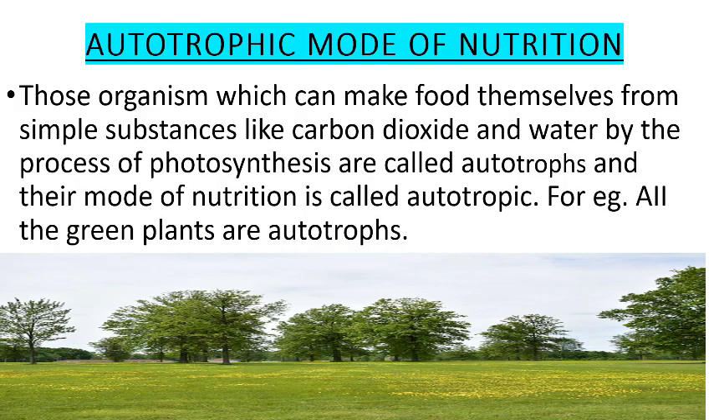Autotrophs, autotrophic mode of nutrition. Those organisms which can make food themselves from simple substances like carbon dioxide and water by the process of photosynthesis are called autotrophs, and their mode of nutrition is called autotrophic. All the green plants are autotrophs. Plants not only make food for themselves, they make food for other animals, including human beings. Human beings and other animals cannot make their own food because they do not have chlorophyll, which is necessary for the process of photosynthesis.